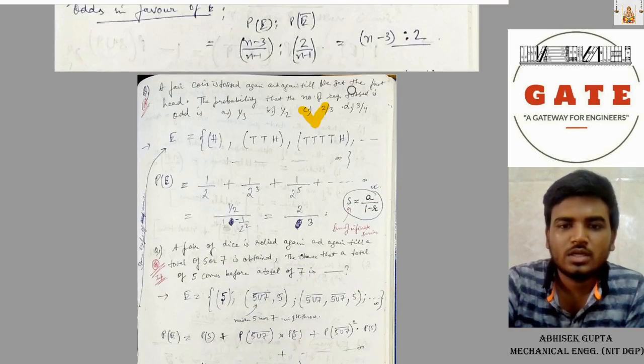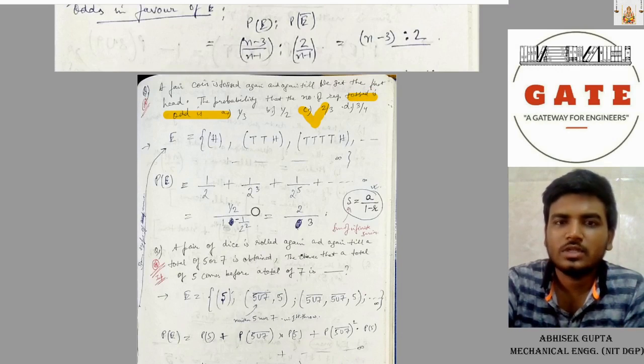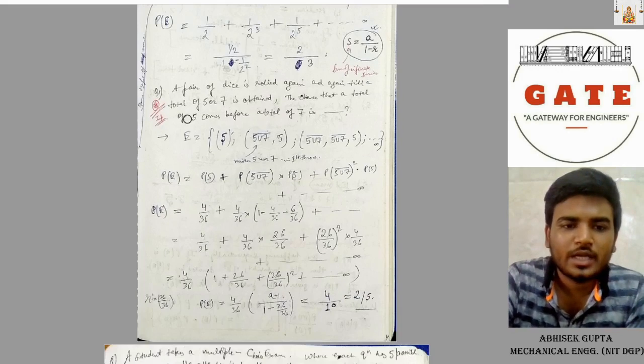And here, since the required toss is odd to get a head, the powers are 1, 3, 5. Get it? Next question.